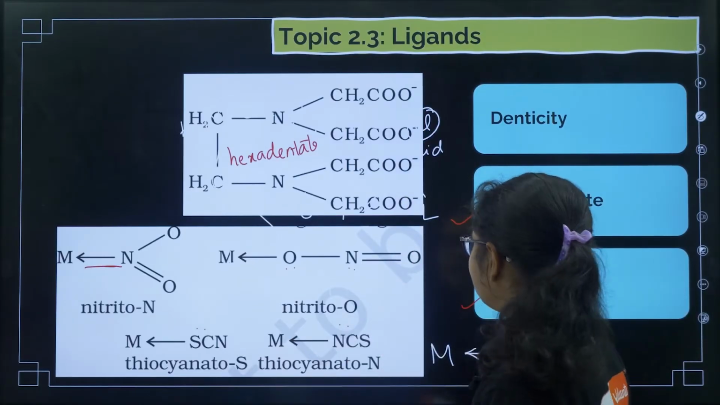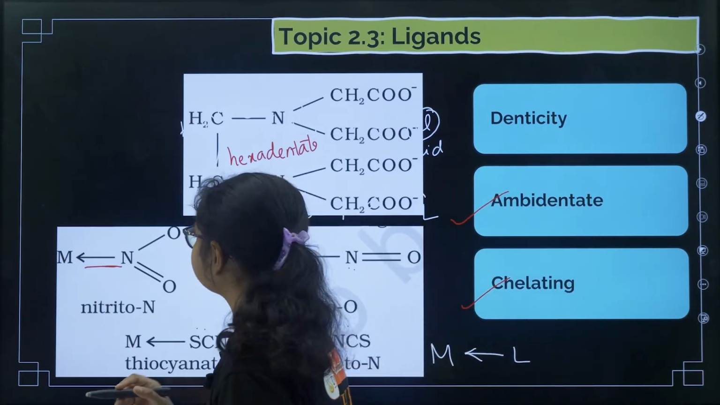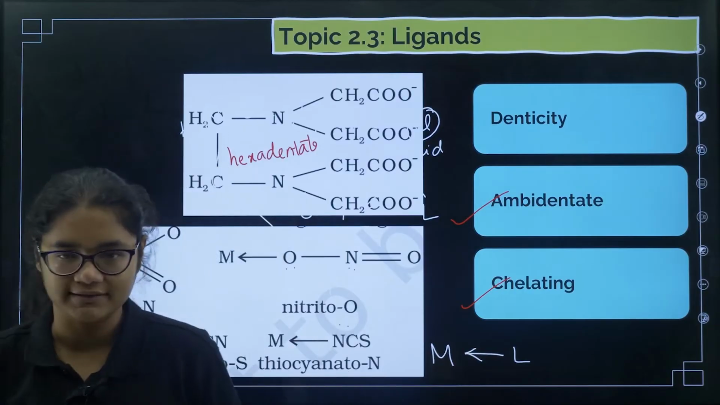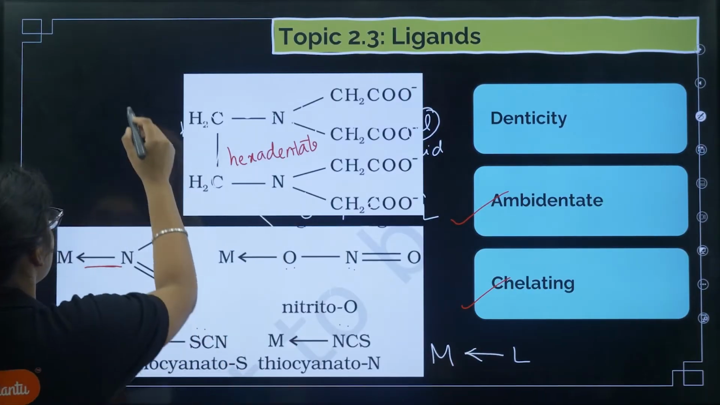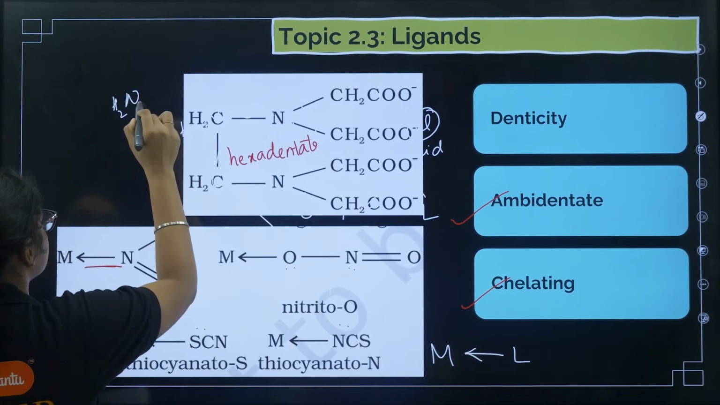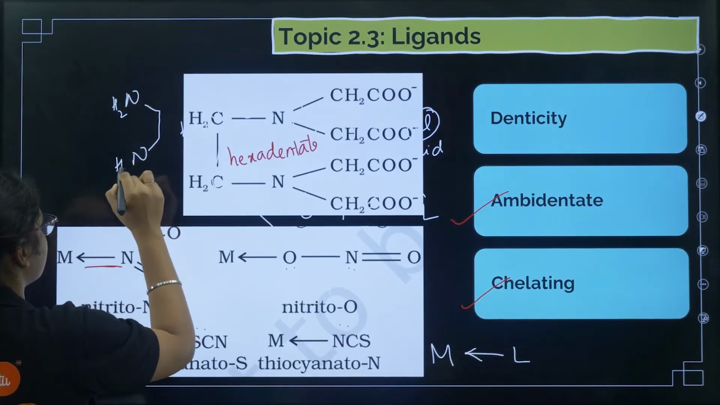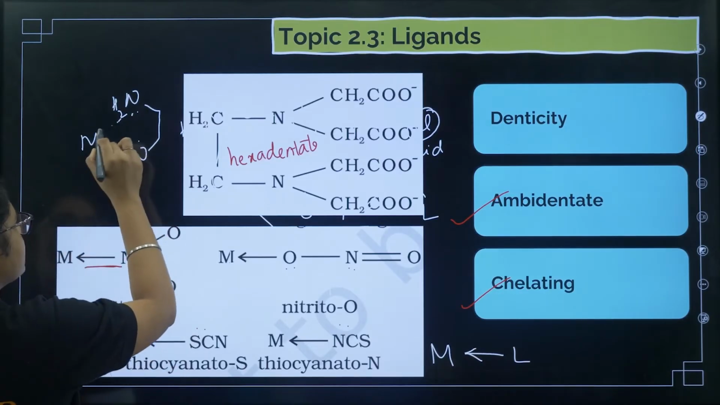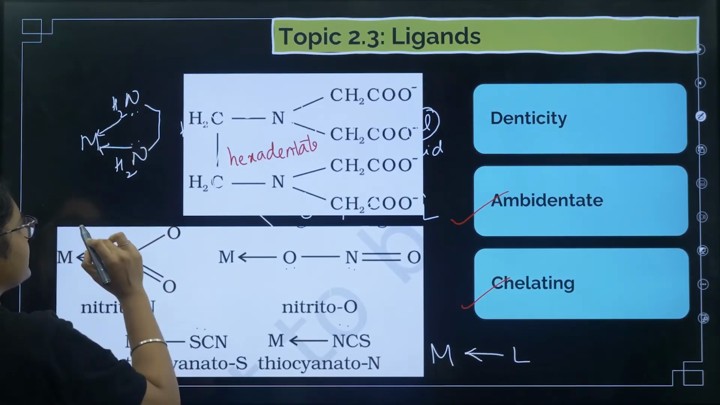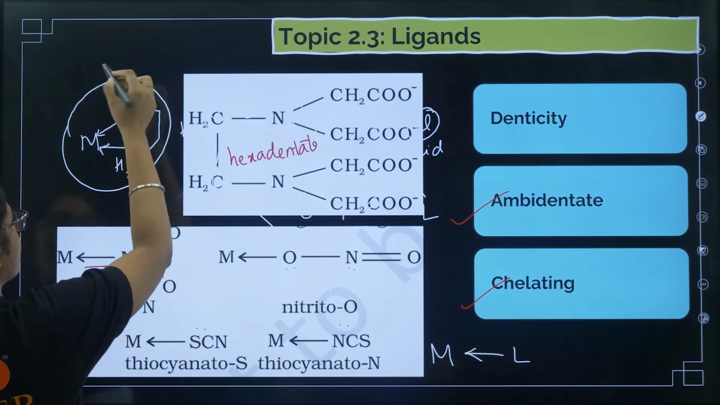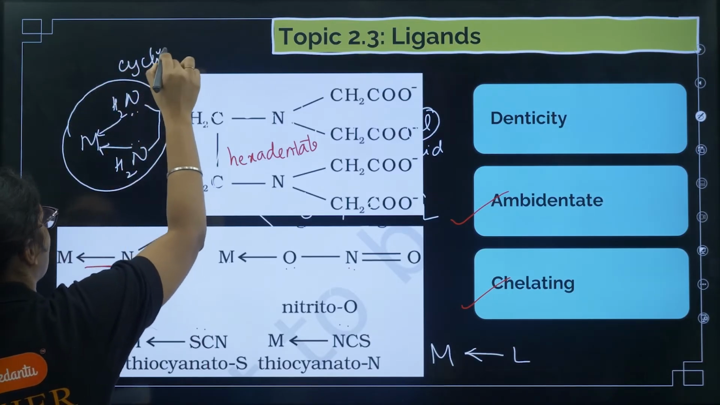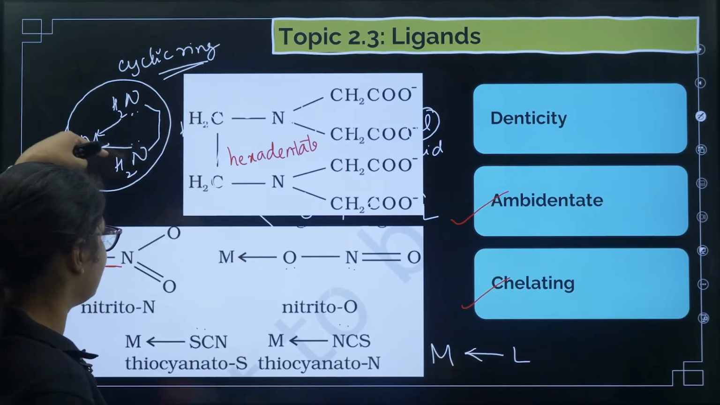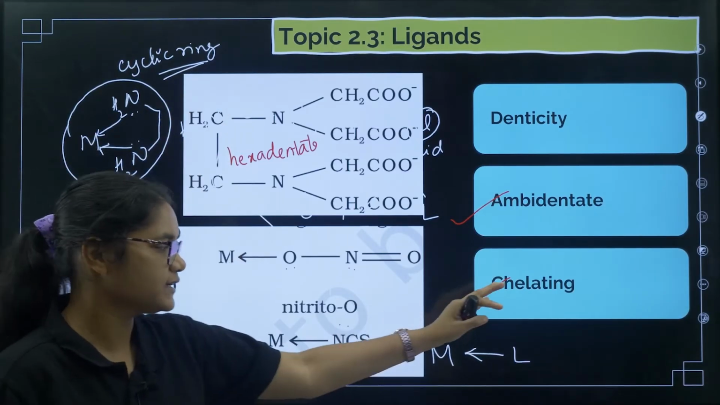Okay, now what are chelating ligands? Chelating ligands have more than one donor site. For example, NH2, CH2, CH2, NH2. More than one donating site: this one will donate, this one will donate. The metal is here. When they bind at the same time, this is a bidentate ligand. They form a cyclic ring. So those ligands which can form a cyclic ring with a metal are called chelating ligands.